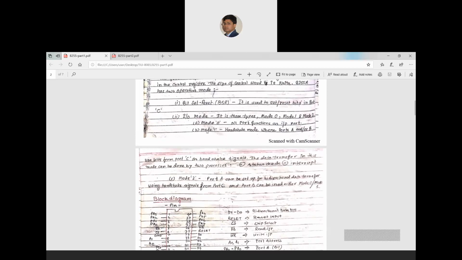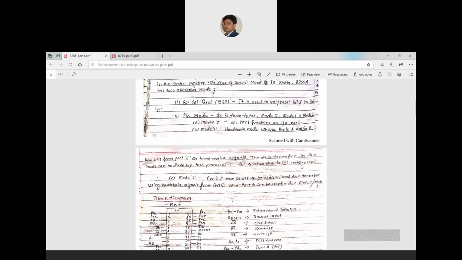Mode 1 is the handshake mode, where port A and or B use bits of port C as handshake signals. The data transfer in this mode can be done by two processes: status check and interrupt. You do not need to know too much about this, but this is how handshaking can be completed. The handshaking process is further divided into two parts: the interrupt process and the status check process. We'll discuss it later.